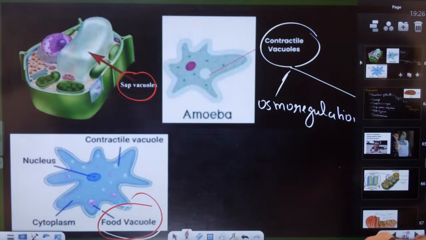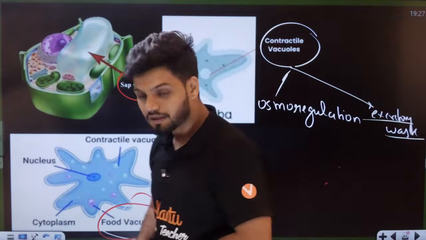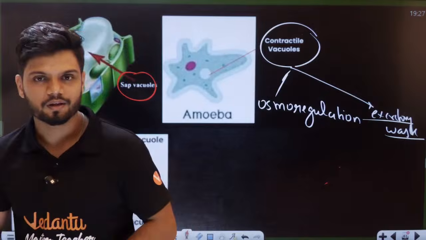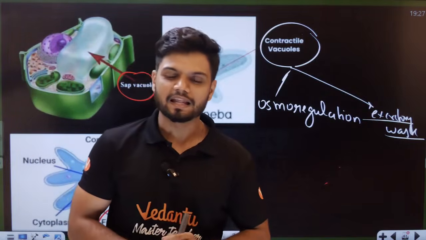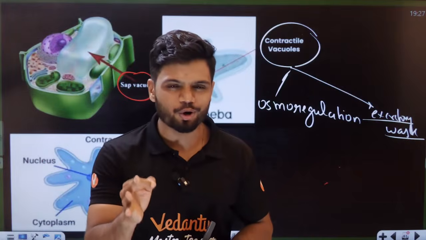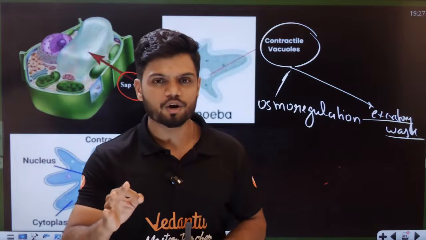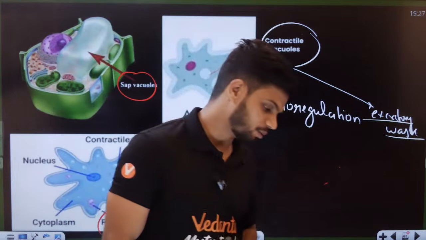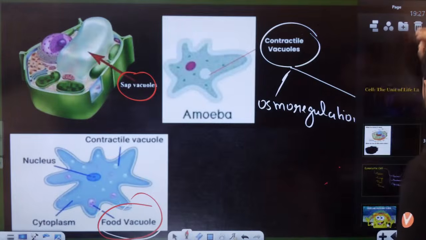Now students, can anyone guess which is the next organelle we'll be discussing right now? It is called the powerhouse of the cell. All of you students, all of you. This particular meme, students, the first meme which I showed you.